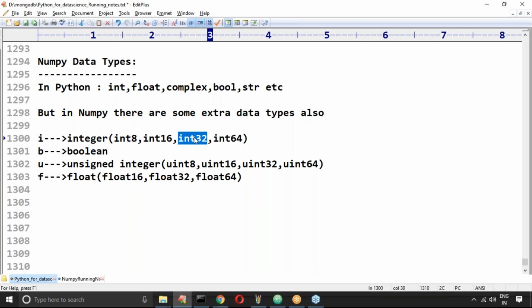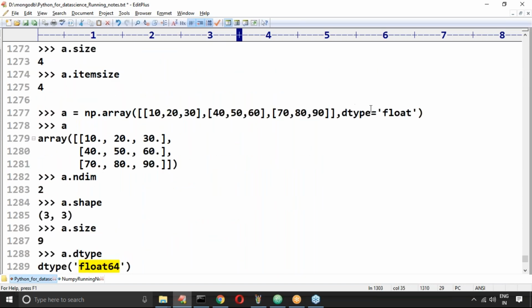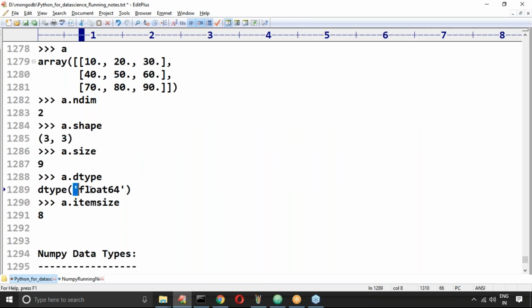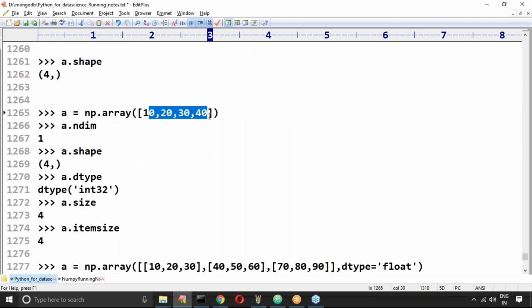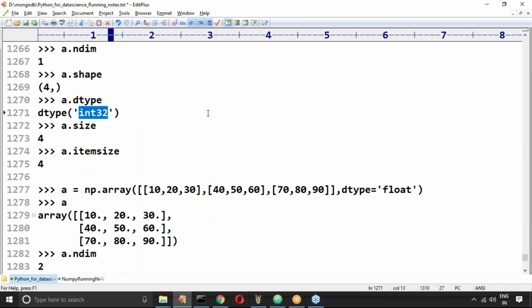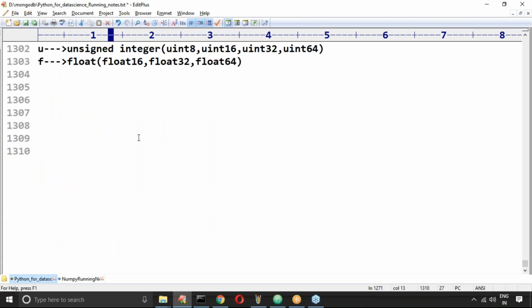But by default, float means float 64. Remember this one, by default float is float 64. In the last examples, whenever we are using the word float type, sir, by default it is considered float 64. Whenever it is int, by default the value is int 32. That's what you should be aware of.